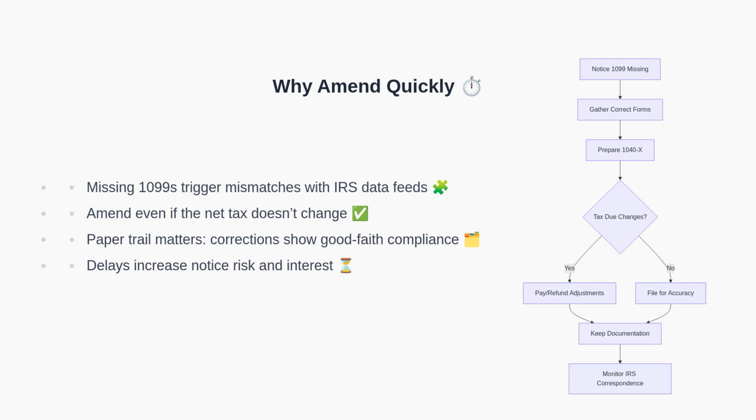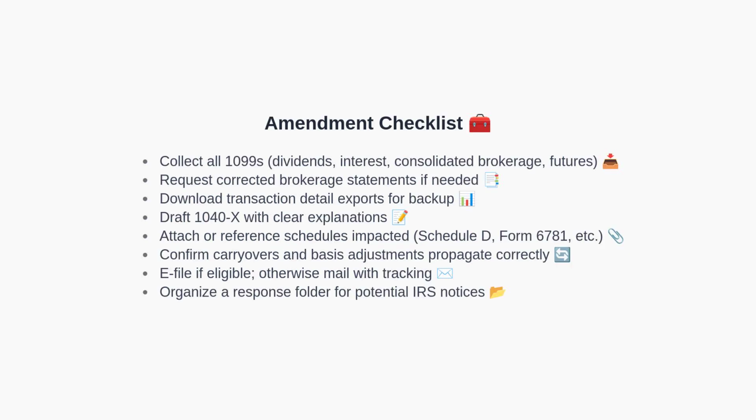Now we will examine why trading activity complicates everything. First, gather every information return, including all 1099 categories, and reconcile them with your brokerage statements. Next, obtain corrected statements and download transaction-level exports to support your reconciliation.